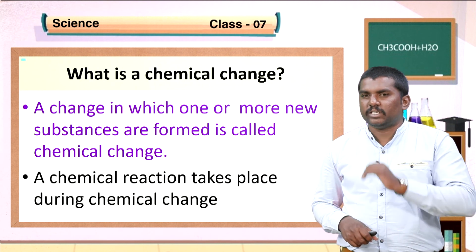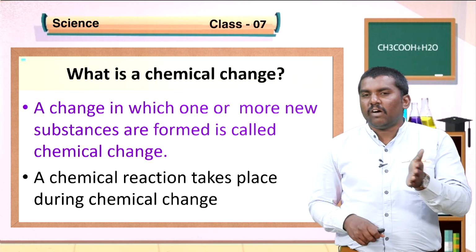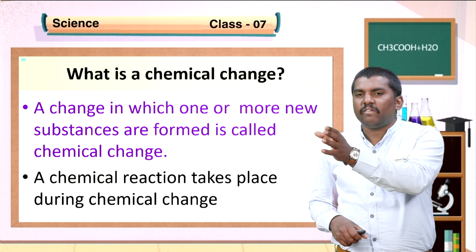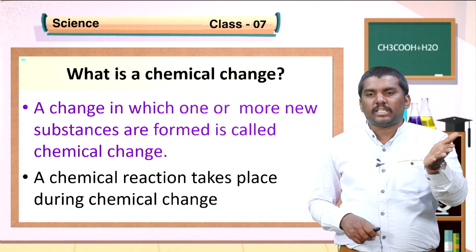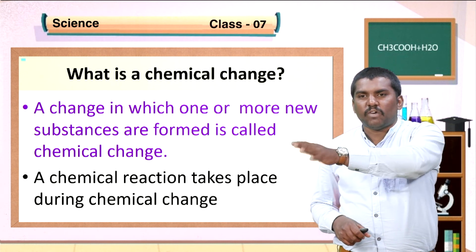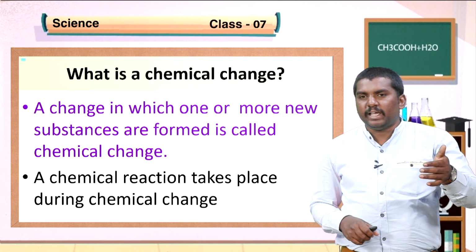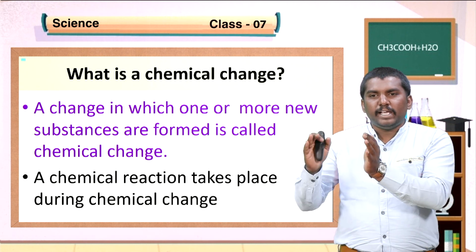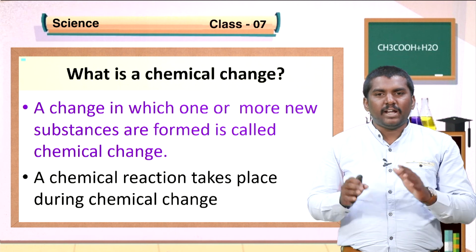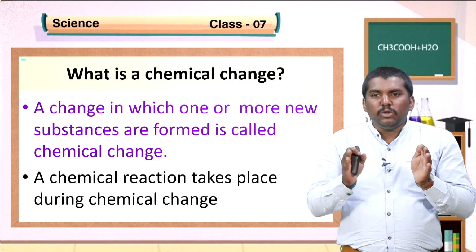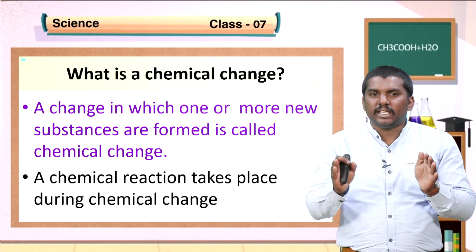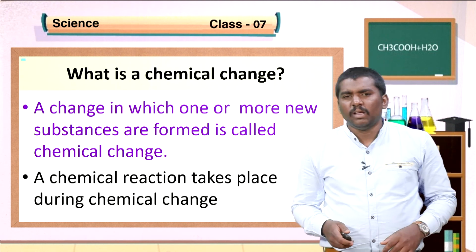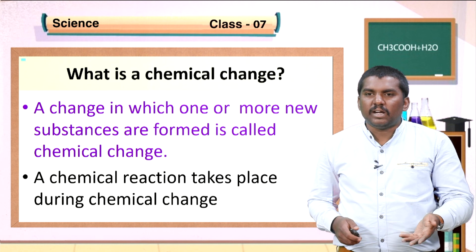is called chemical change. Students, in the first case, rusting of iron, what happens? Iron gets converted into iron oxide, that is hydrated ferric oxide. So one substance is converted into another substance; a new substance is formed here. In the second case, burning of magnesium ribbon, magnesium gets converted into magnesium oxide, which is also a new substance. So in any change, if a new substance is formed, then that change is a chemical change. A chemical reaction takes place during chemical change. We can say that chemical change is nothing but chemical reaction.